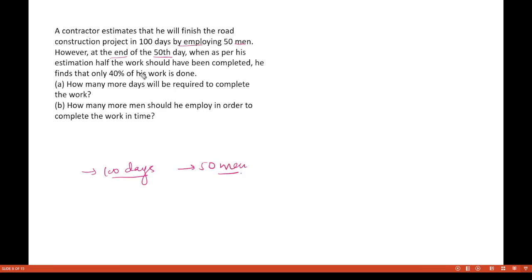However, at the end of the 50th day, as per his estimation, only half of the work should have been completed by employing 50 men. He finds that only 40% is completed. So now let us see what kind of concepts we can apply here.